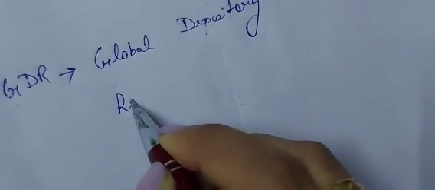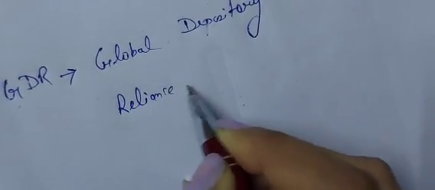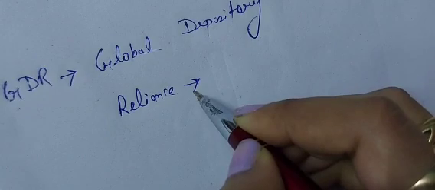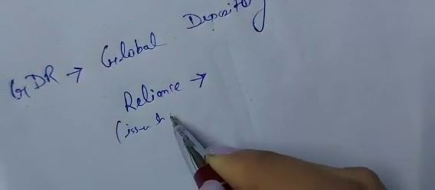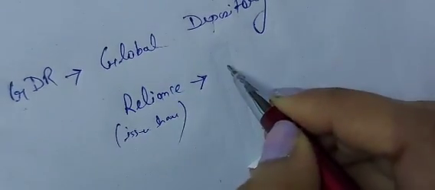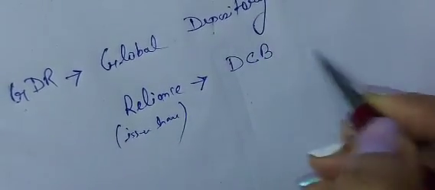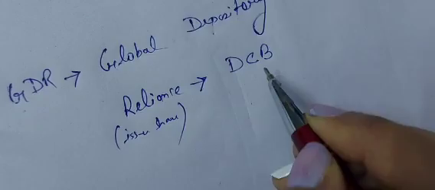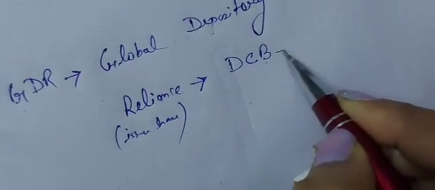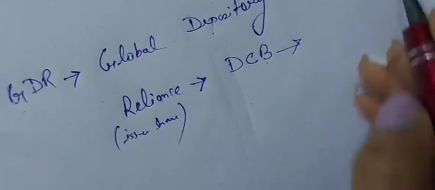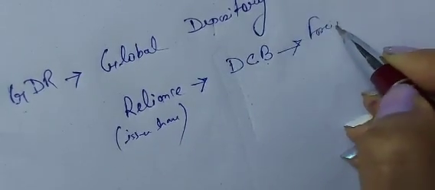Suppose Reliance is issuing shares to Domestic Custodian Bank, DCB. What is this Domestic Custodian Bank? This Domestic Custodian Bank is handing over the shares to foreign bank.